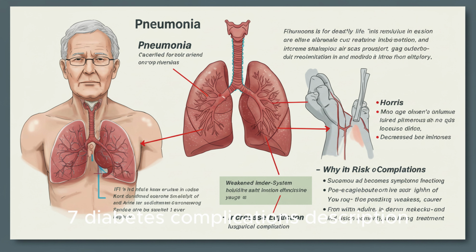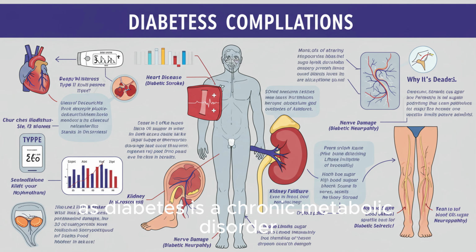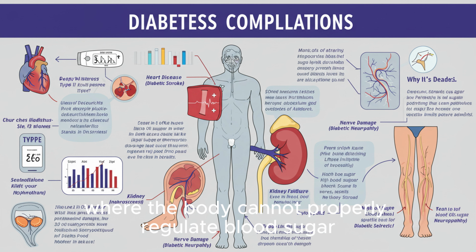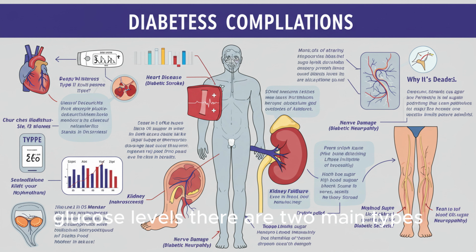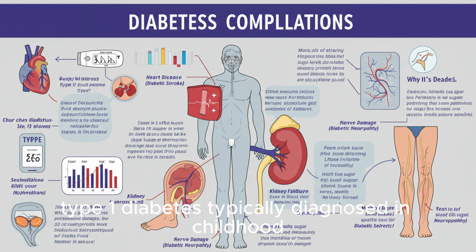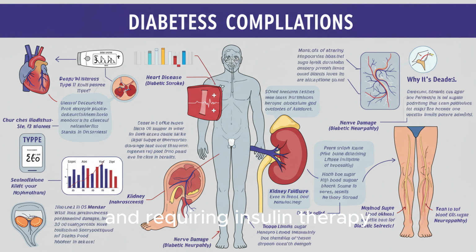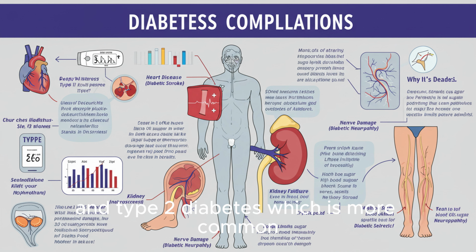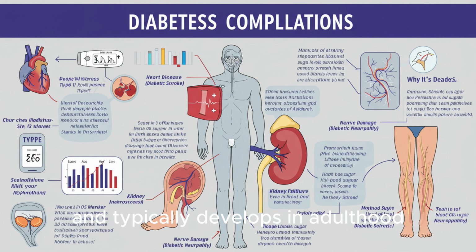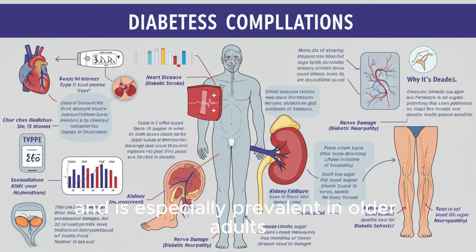7. Diabetes complications description. Diabetes mellitus, commonly known as diabetes, is a chronic metabolic disorder where the body cannot properly regulate blood sugar, glucose levels. There are two main types: type 1 diabetes, typically diagnosed in childhood and requiring insulin therapy, and type 2 diabetes, which is more common and typically develops in adulthood. Type 2 diabetes accounts for over 90% of diabetes cases worldwide and is especially prevalent in older adults.